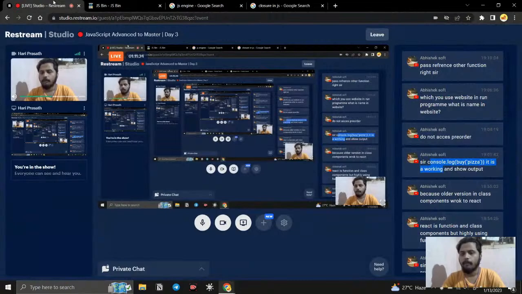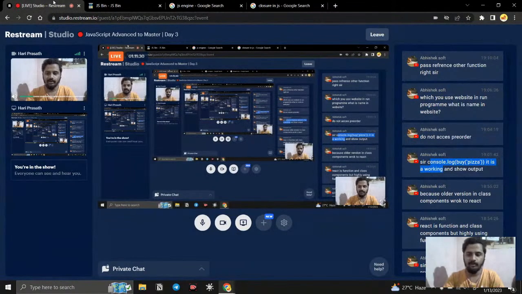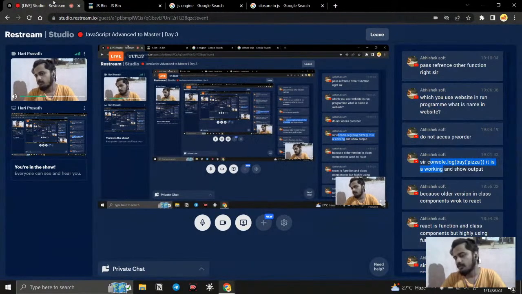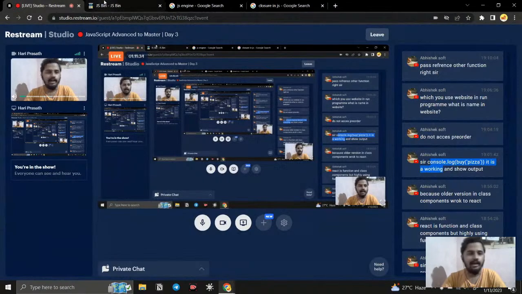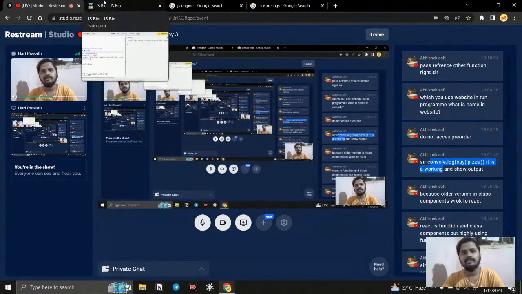Which you pass as a reference to another function. I'm not getting it. Can you elaborate? Pass reference to other functions, right, sir? Yeah, closure is not like passing a reference. I'm not getting it, but it's fine.